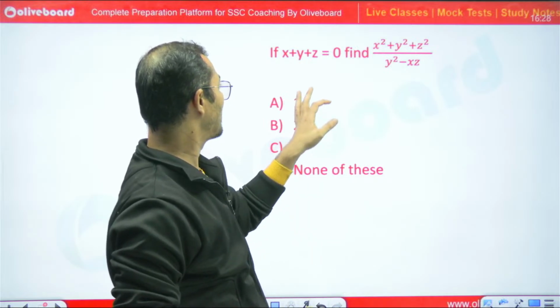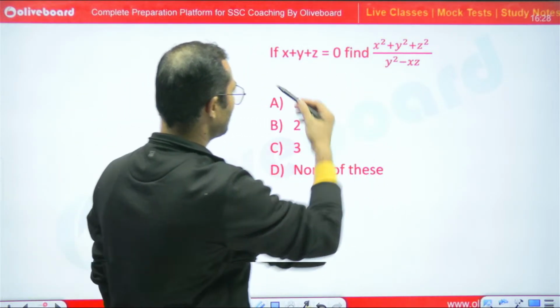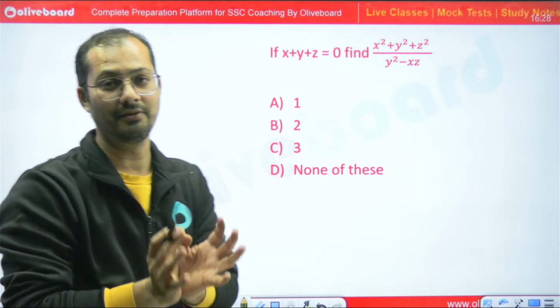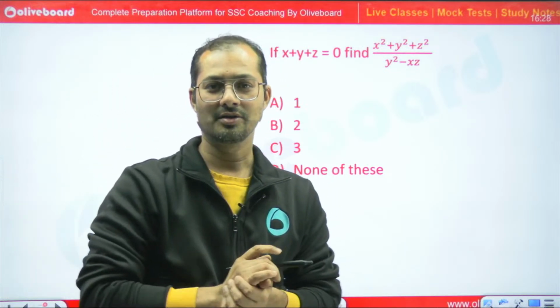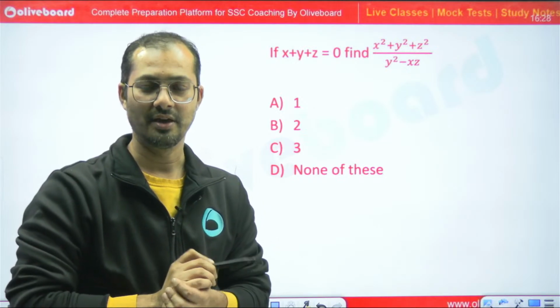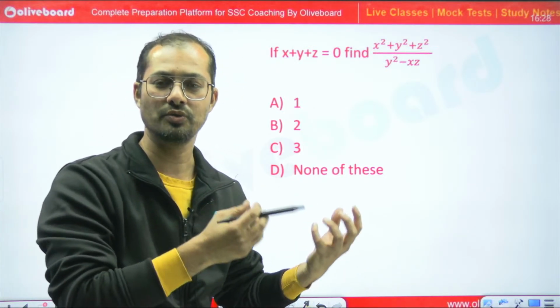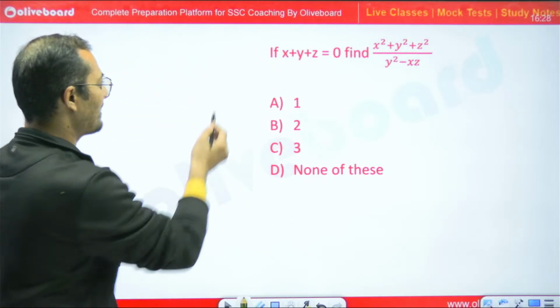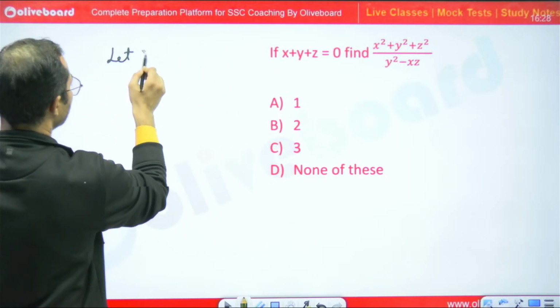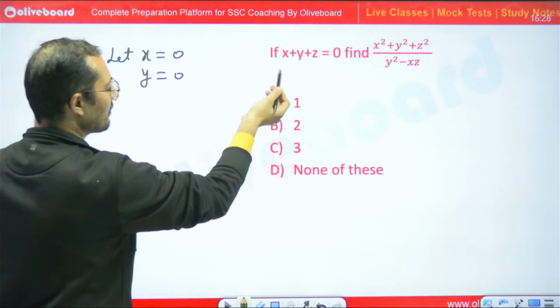See, x plus y plus z is equal to 0. Then find the value of this. See, here we have 3 variables, right? Equation is 1. So 2 variables are extra in comparison to equation. So freely I can give any value to 2 variables. Okay. So let x is equal to 0, y is equal to 0, right? So z would also be 0.